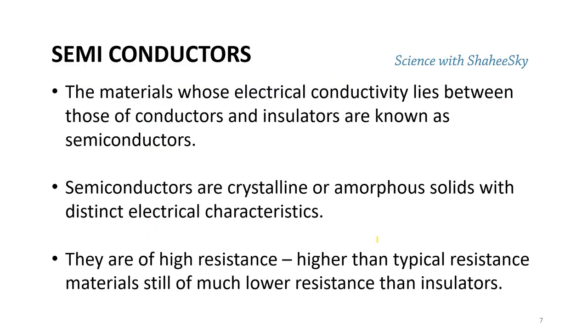Semiconducting materials whose electrical conductivity lies between those of conductors and insulators are known as semiconductors. These semiconductors have a crystalline formation in their solid state. In this crystalline formation, semiconductors show both metallic and non-metallic characteristics. With the metallic characteristic, they can show electric conductivity, and they also have non-metallic characteristics.